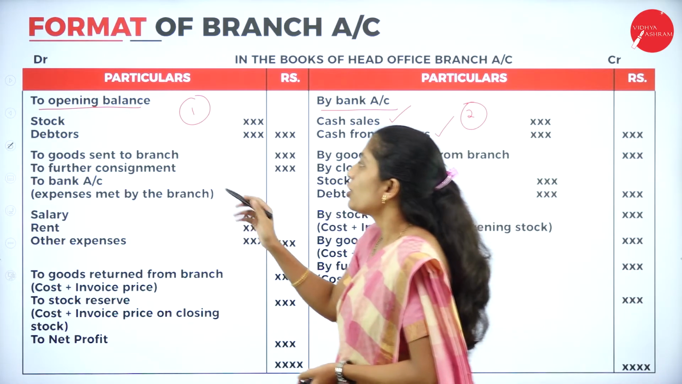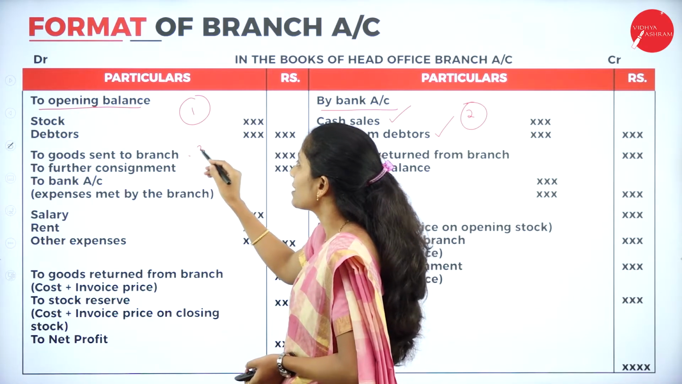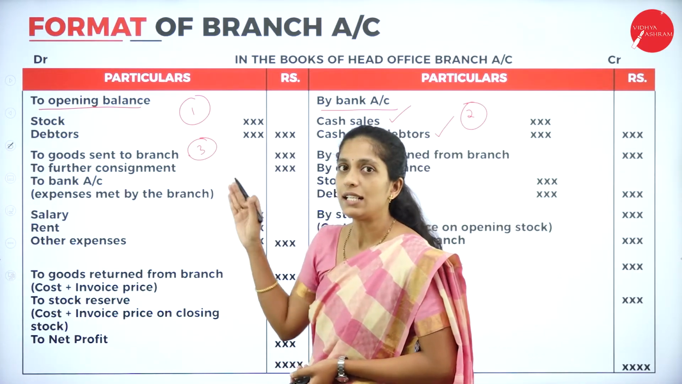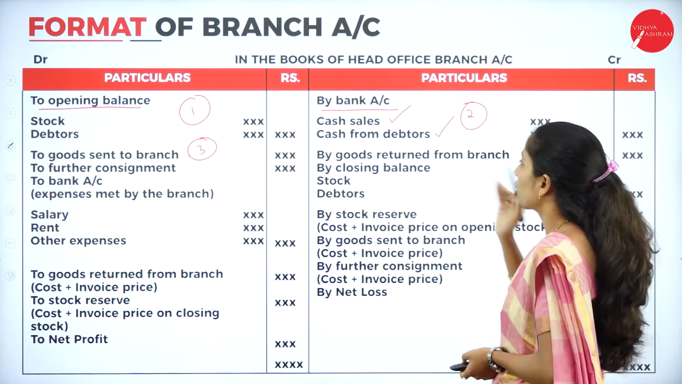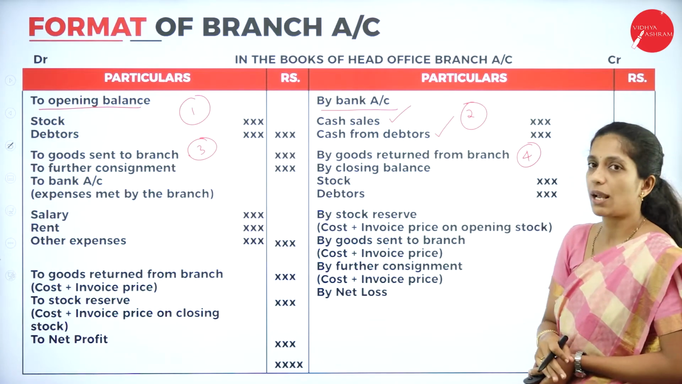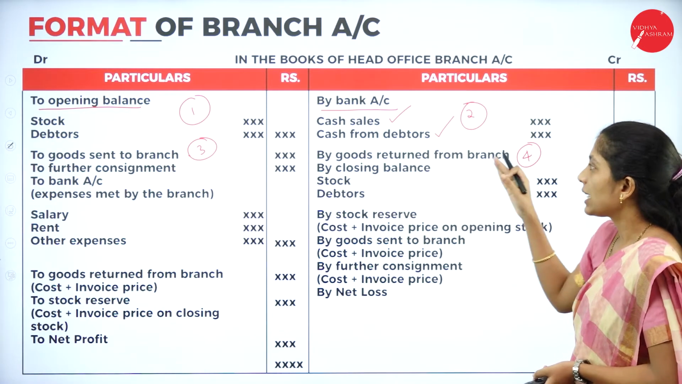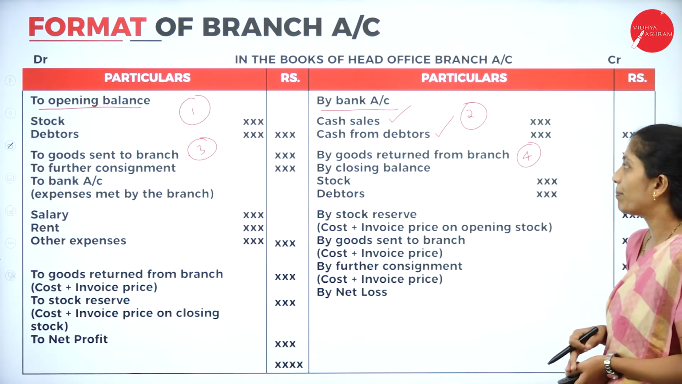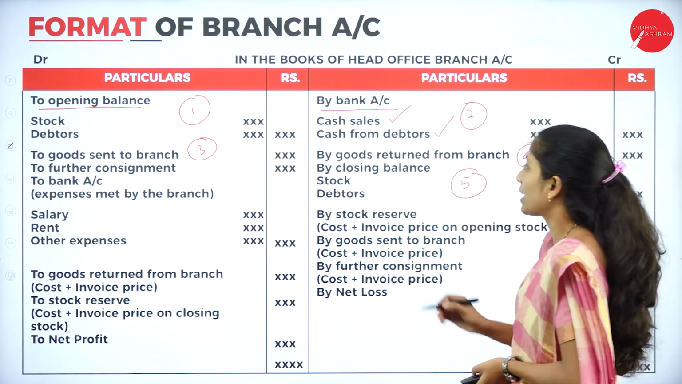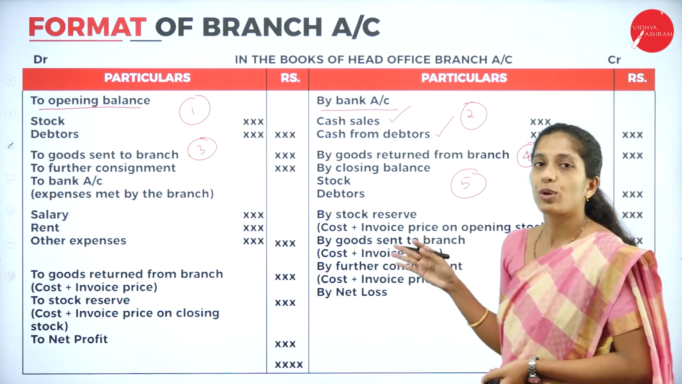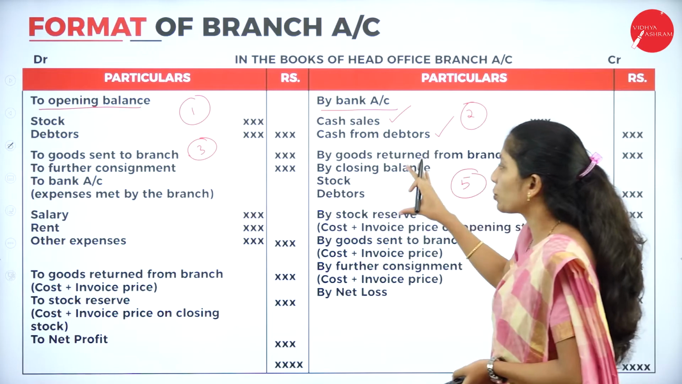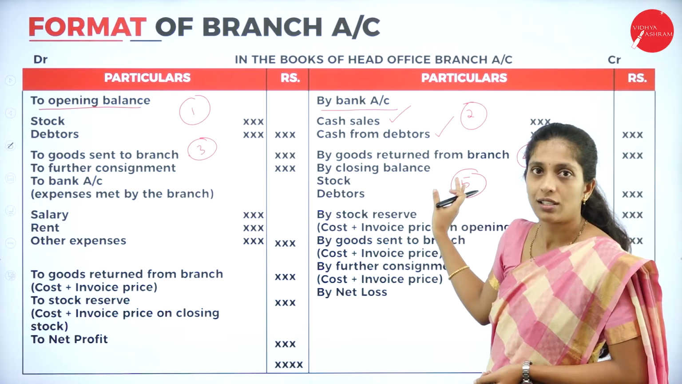Next, third is to goods sent to branch, that is the goods sent by the head office to the branch, which we have to record on the debit side. In the same way, coming to the credit side, goods returned from branch. So this is your fourth step, goods sent to branch, here goods returned from branch. And the next is we have to record the closing balance. Whatever the opening balances are, the same items should be in the closing balance, but the amounts differ.